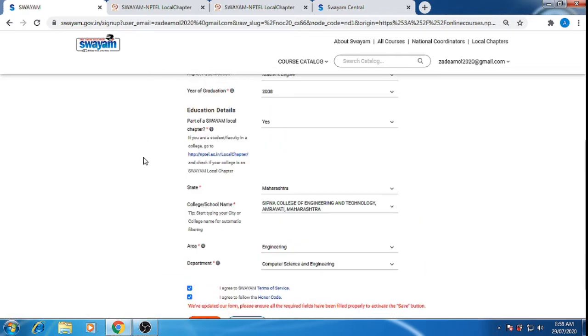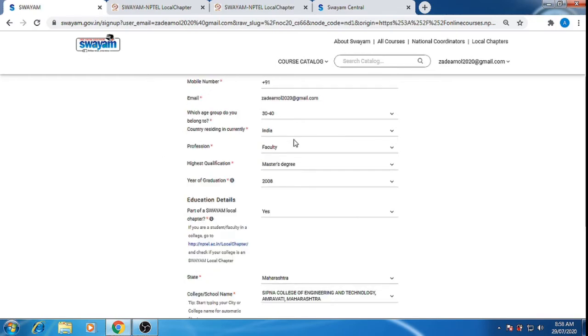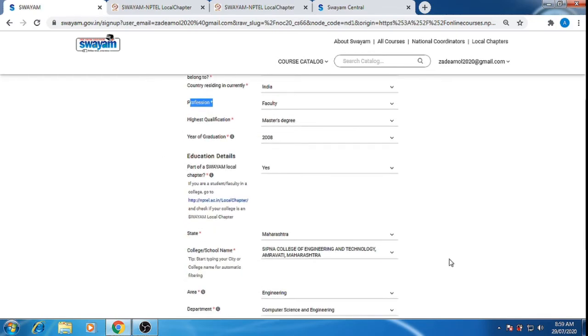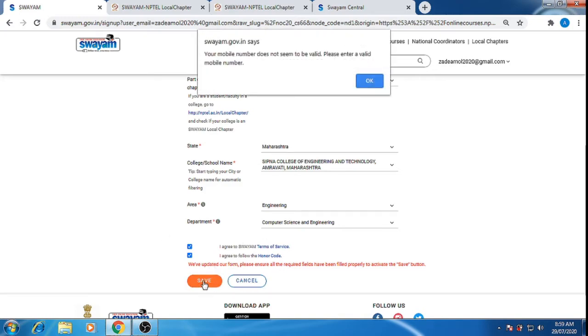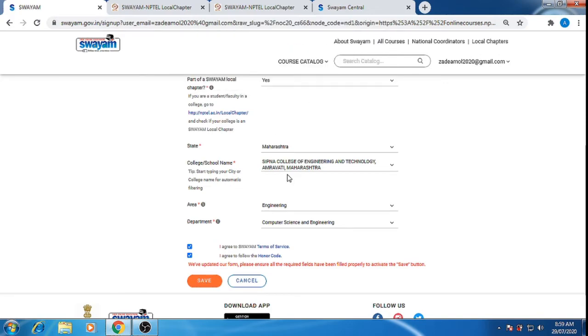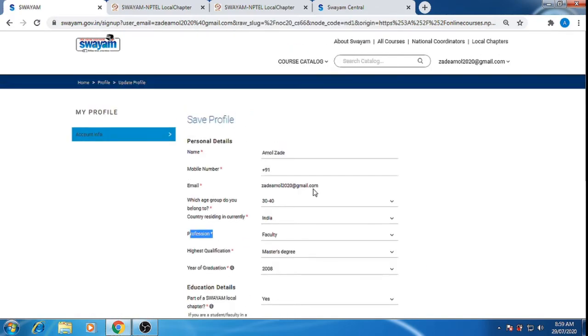For the student, I would like to mention one thing again. If you select student in the profession, it will ask you for the roll number, so kindly fill your college ID into the roll number field. After filling all these fields, we will click the save button. Sorry, the mobile number is not filled yet.